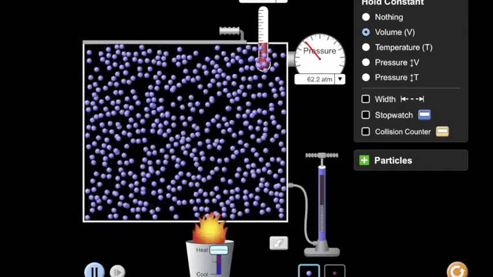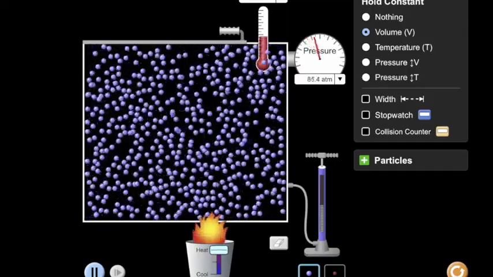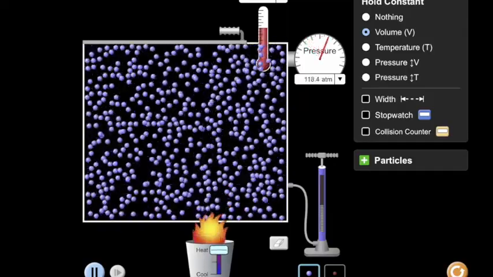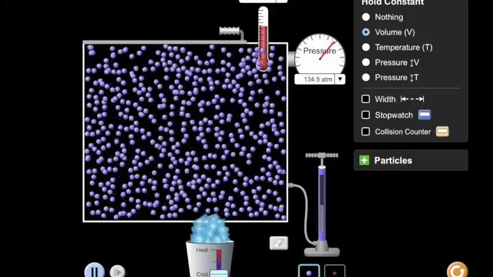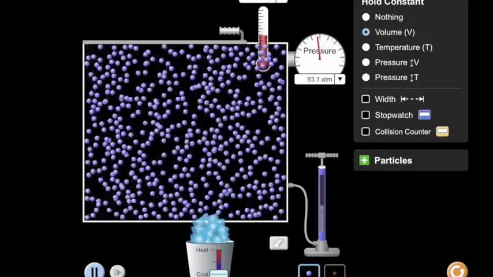Let's set volume and the number of moles constant. Crank up the temperature, and we see that the pressure goes up. If we decrease the temperature, we see that the pressure goes down.